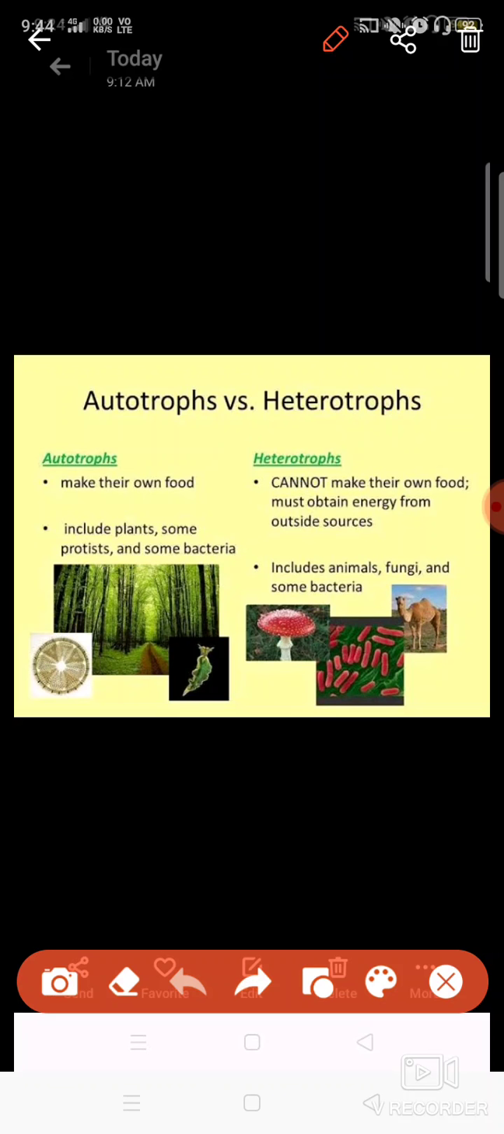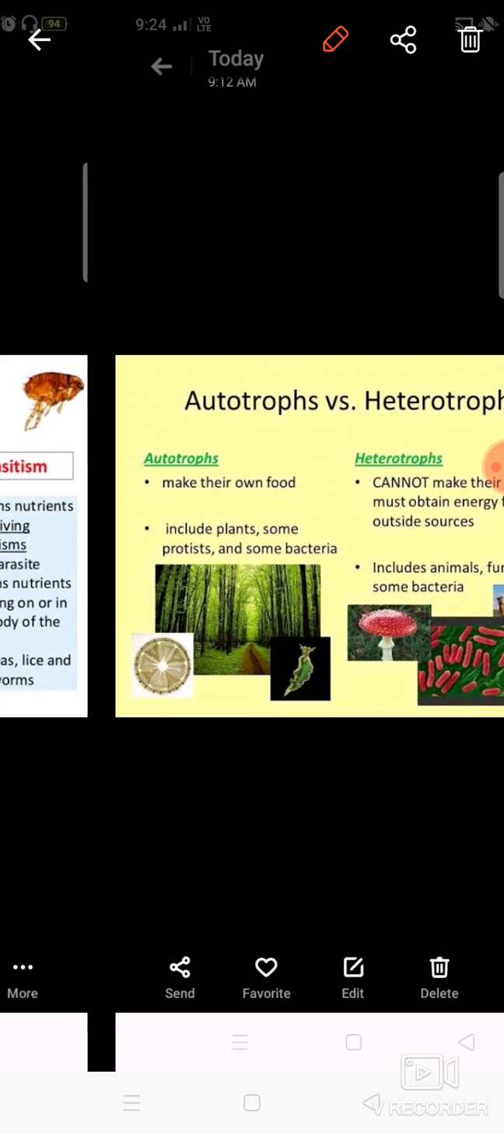Heterotrophs cannot synthesize their food, as I told you earlier. So they take their food from other sources. Like animals, they can eat plants and other animals. Fungi, like mushroom. This mushroom is a fungus which takes its food from dead matter. Bacteria also take their food from other sources. So these are the two groups of nutrition: heterotrophic and autotrophic.